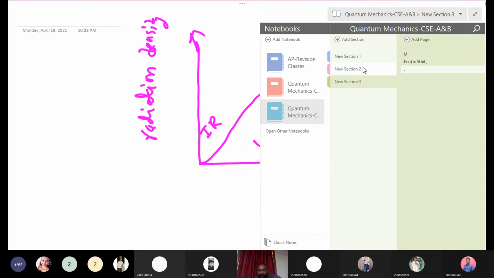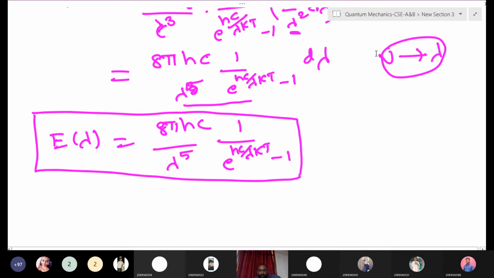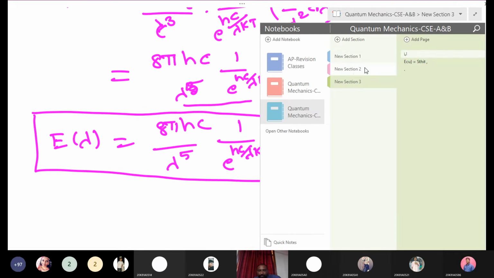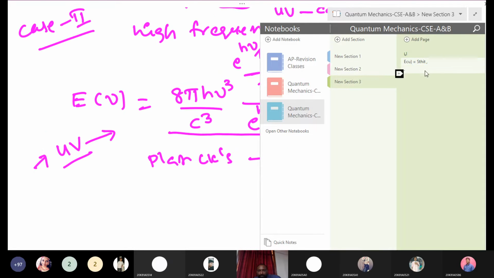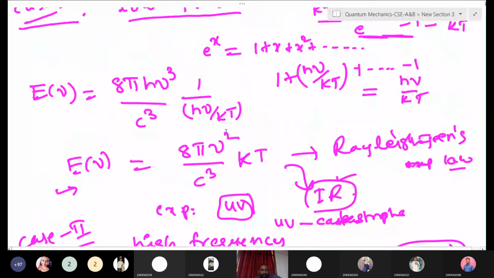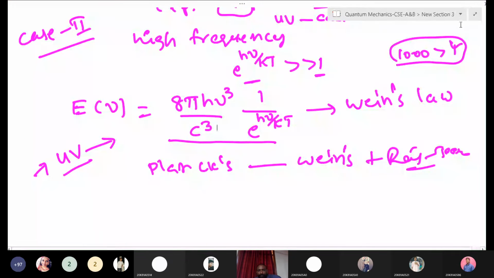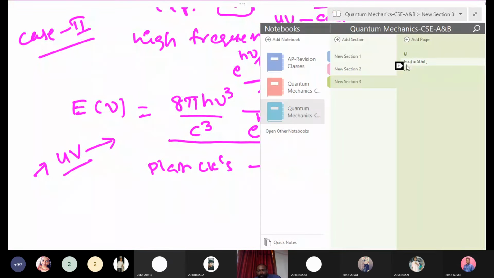We'll go to the previous page. Here, see this one. Rayleigh's law: how does it depend? E of nu depends on nu square, right? If it is nu square, how does it look?